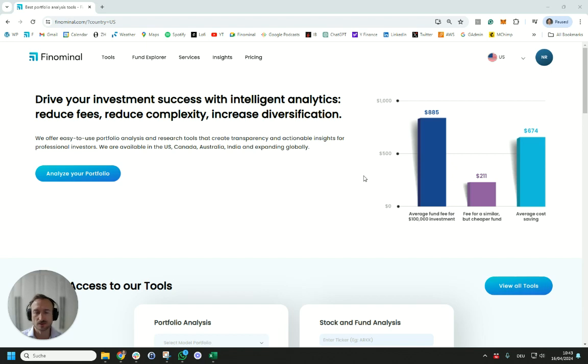Today we're going to look at one of the largest dividend-focused ETFs globally, which is Vanguard's Dividend Appreciation Fund. Now, the ETF trades under the ticker VIG, manages close to $80 billion, and is quite cheap at 6 basis points. Having said that, the interesting part is that the ETF is not focused on stocks that pay high dividend yields, but rather on companies that have been increasing dividends consistently.